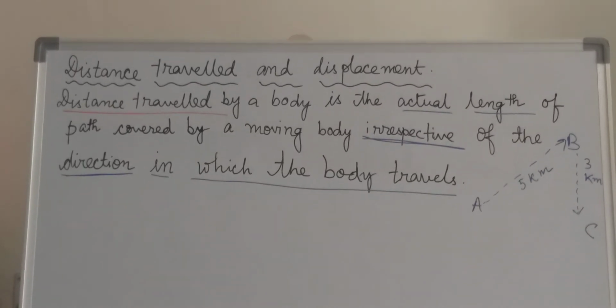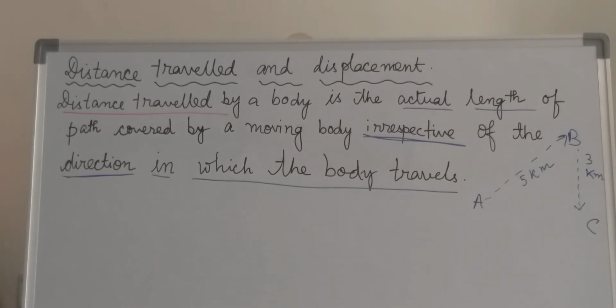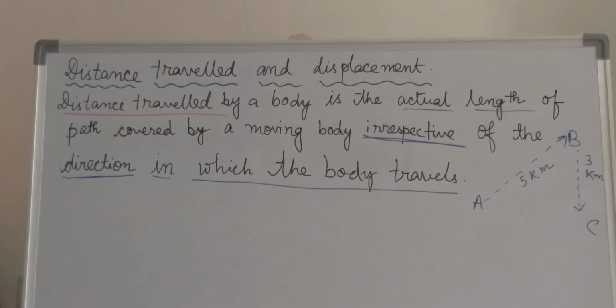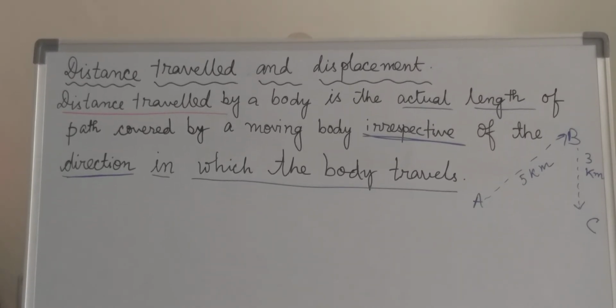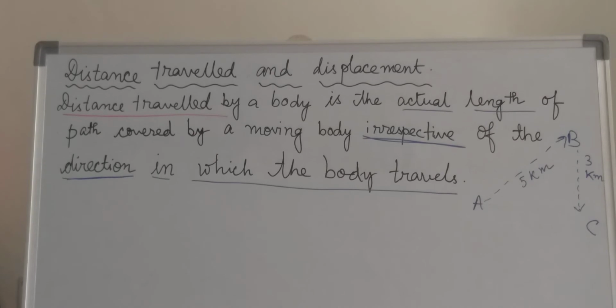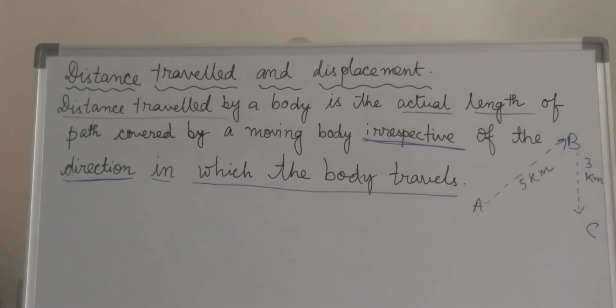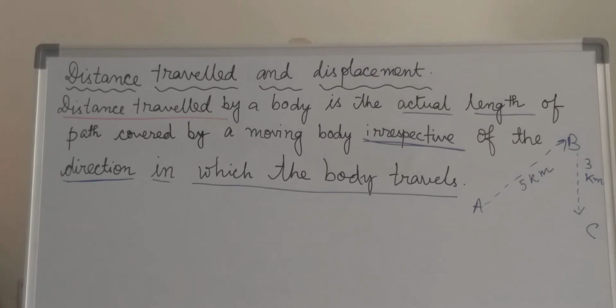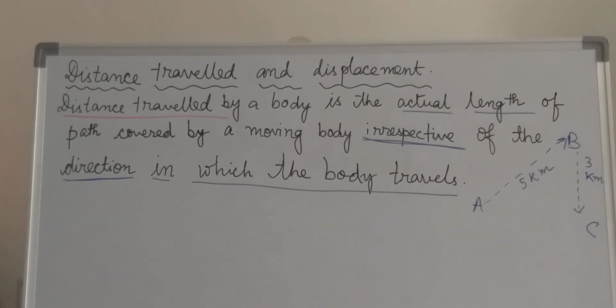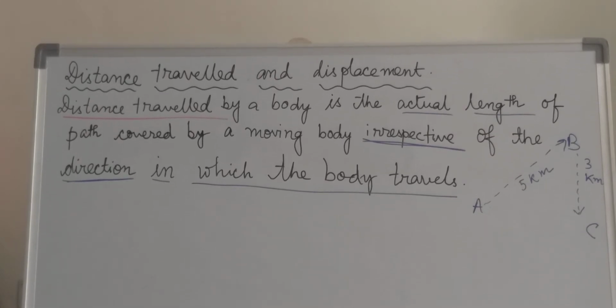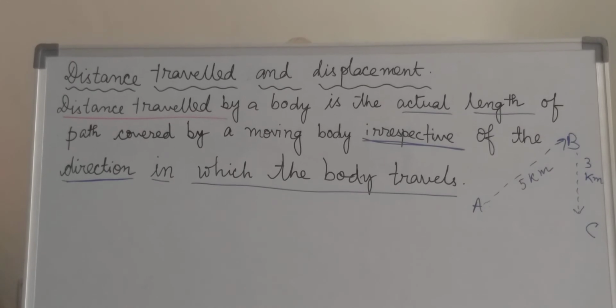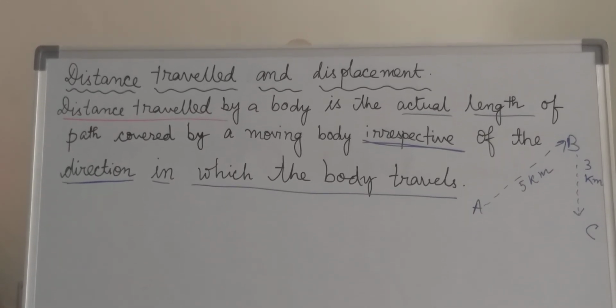Now let's see what is distance traveled and displacement. At first, let's look at what is meant by distance traveled. As it's written, see carefully. Distance traveled by a body is the actual length of the path covered by a moving body, irrespective of the direction in which the body travels.